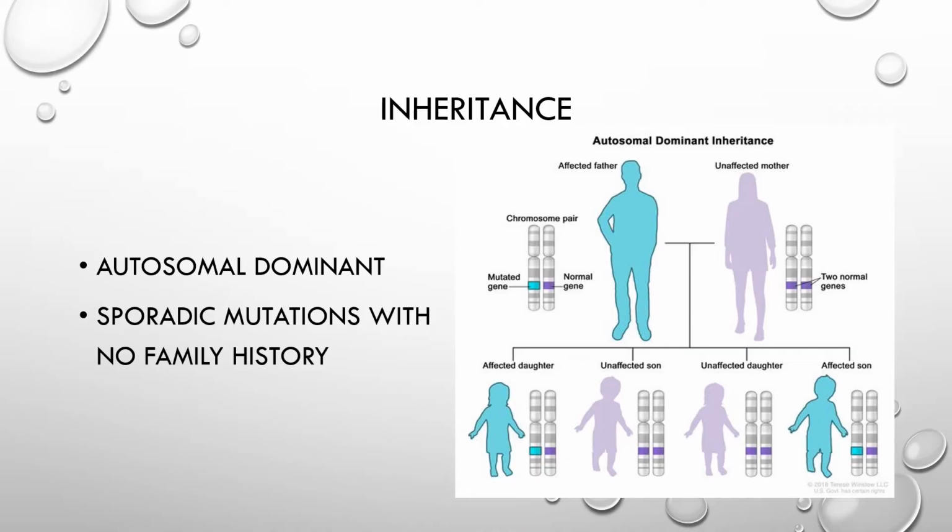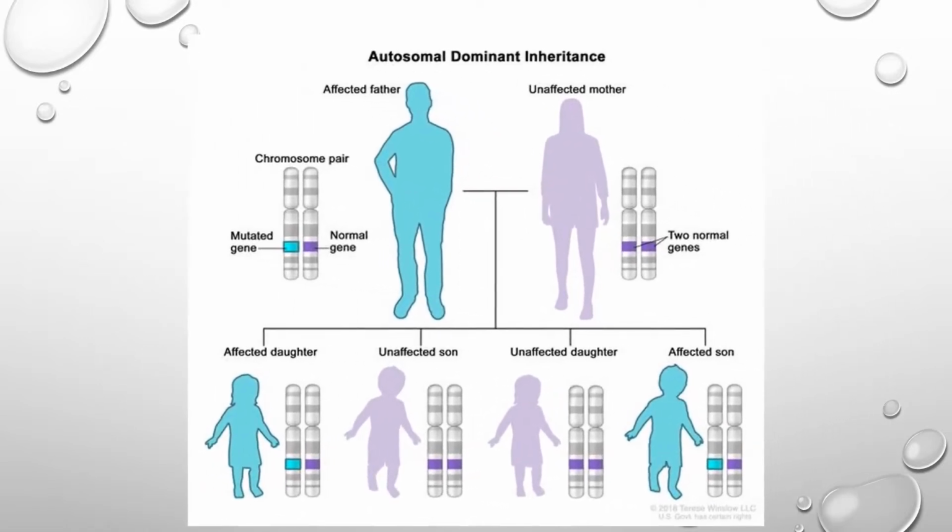And this is inherited in an autosomal dominant fashion, and there may be sporadic mutations where there is no family history, but the offspring of a person who is affected with this disease may have a 50% possibility of both male and female children being affected by this disease.